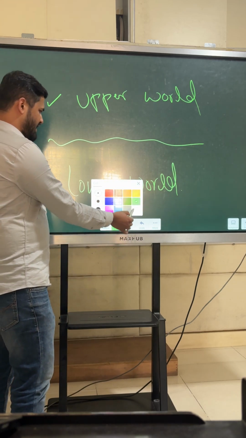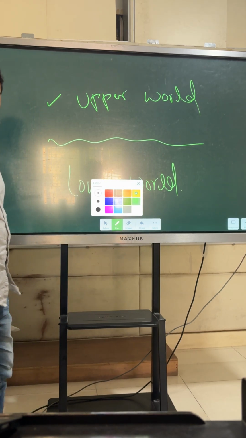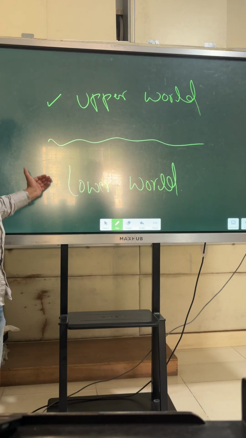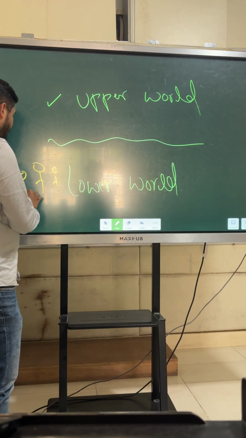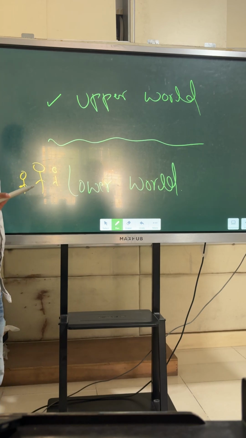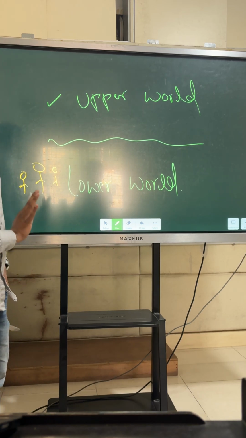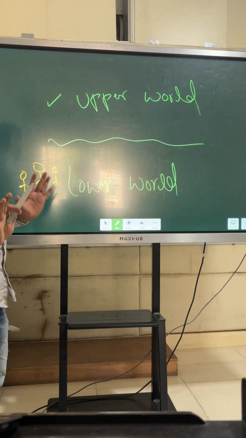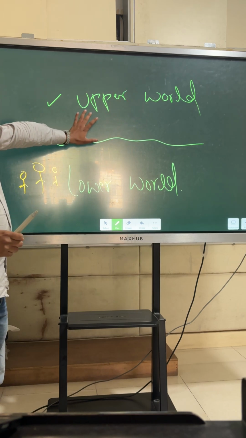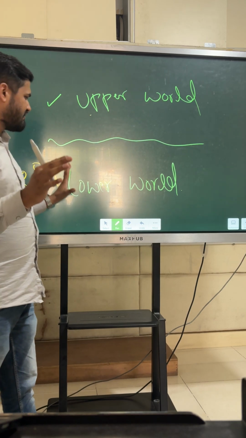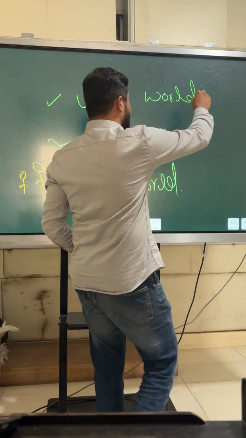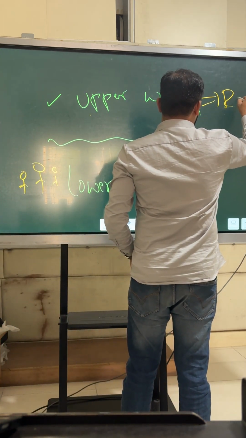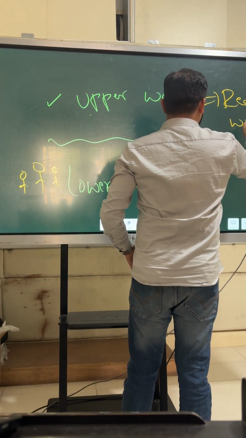Where are we? Are we in the upper world or in the lower world? Yes, of course we are in the lower world. So we are all here in the lower world according to Plato. This is what Plato is saying. This is not me who is telling this. This theory is given by Plato, who is telling that there are two worlds, an upper world and a lower world. For Plato, the upper world is the real world.